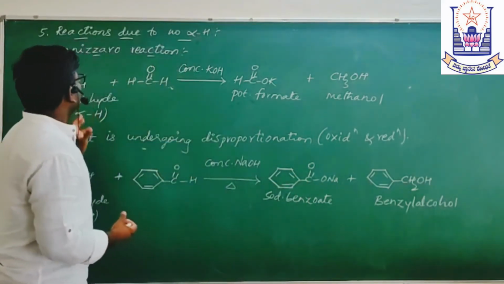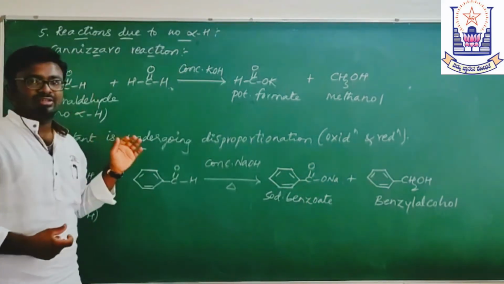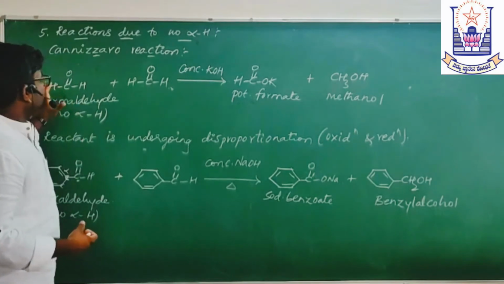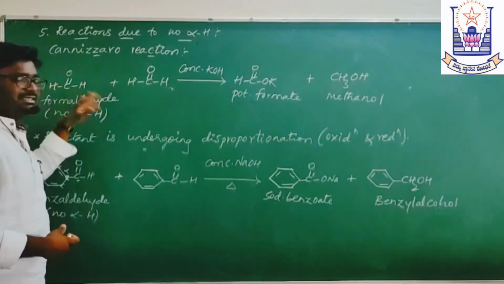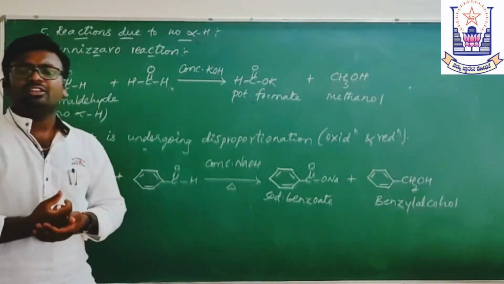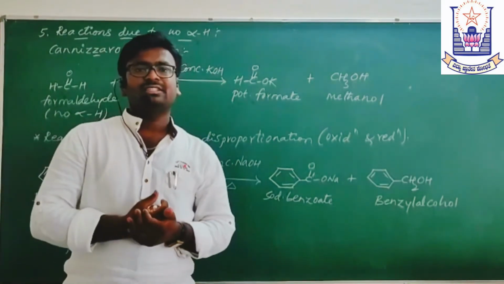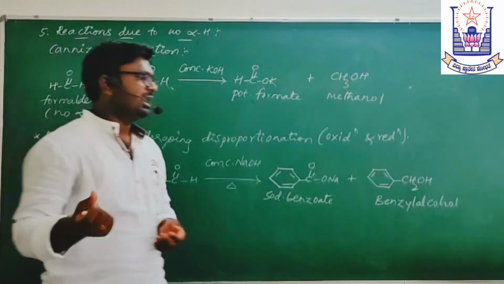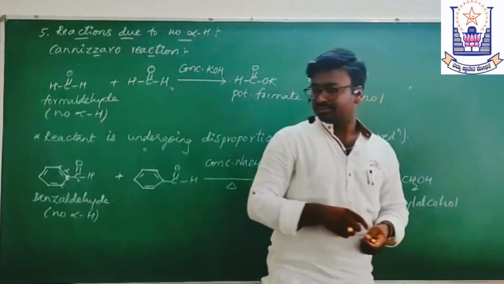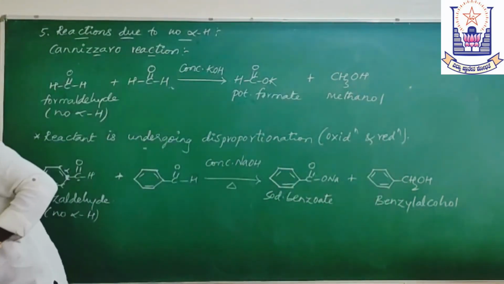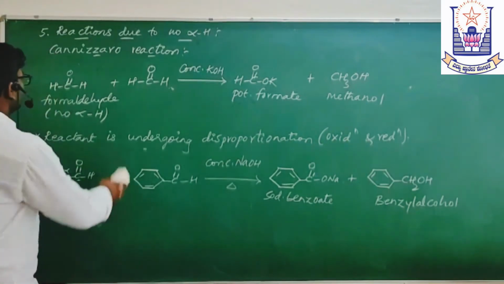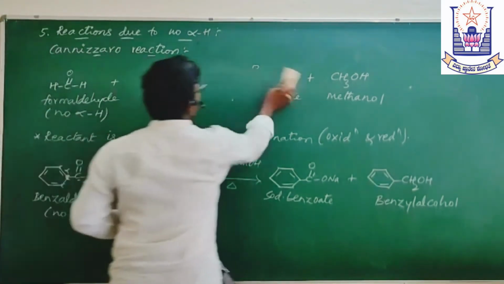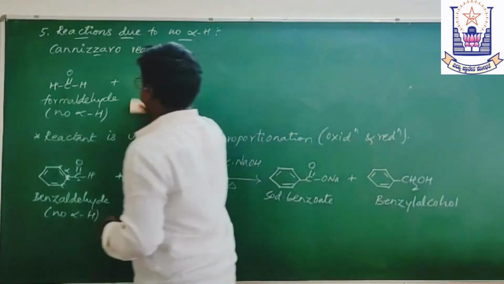This is a self-Cannizzaro reaction, a Cannizzaro reaction between similar molecules. Here we can also have cross Cannizzaro reactions. I will tell you that it is not given in the NCERT, but I am going to show you how the cross Cannizzaro reaction occurs.